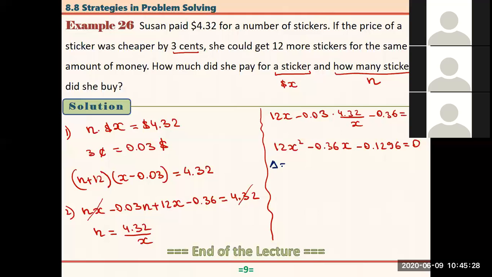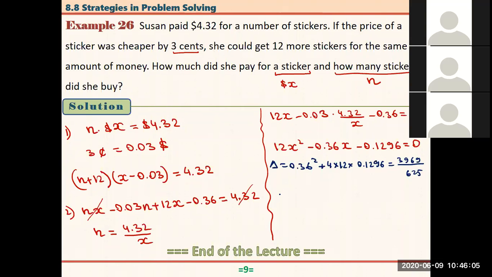All right, discriminant equals 0.36 squared minus minus plus, so it is plus 4 times 12 times 0.1296, which is equal to 0.36 squared plus 48 times 0.1296. So here we have 3969 over 625. Anyway, I'll just keep this answer here.